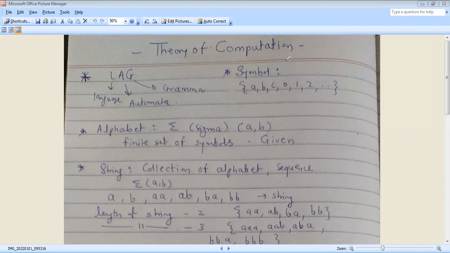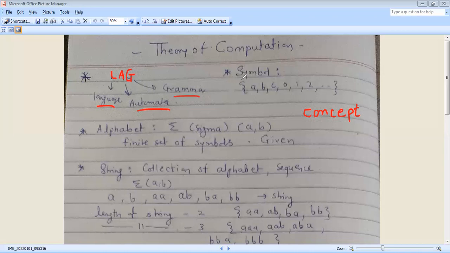The theory of computation is based on theoretical concepts. First is LAG. The theory of computation is based on LAG. In LAG, L means language, A means automata, and G means grammar. The theory of computation is based on this language, automata, and grammar.